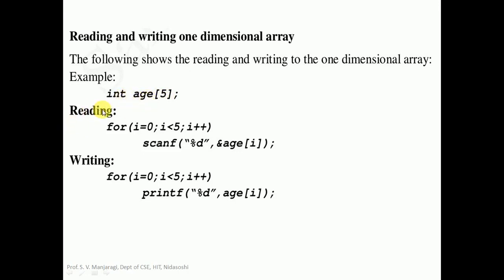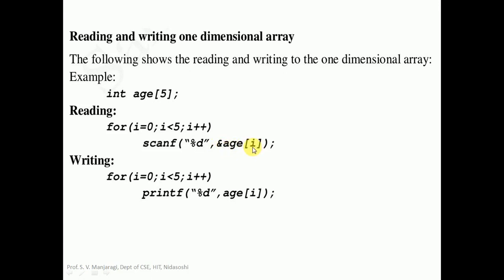Now let us see how to read array elements using scanf. So we have to take a for loop, and you have to initialize i = 0 because the array index will start at 0, and you have to repeat up to the last array index, that is up to 4. The condition must be i less than 5, and i++. As long as this condition is true, this scanf is going to be repeatedly executed. You know that scanf has two parameters. The first parameter is the control character %d for integer. The second one is the address of the variable. So the array variable is age here, that is &age[i].